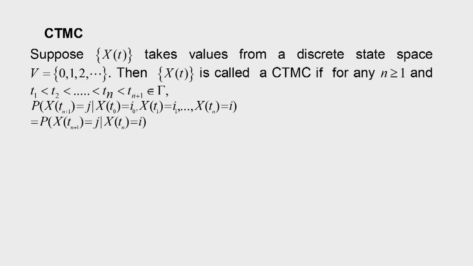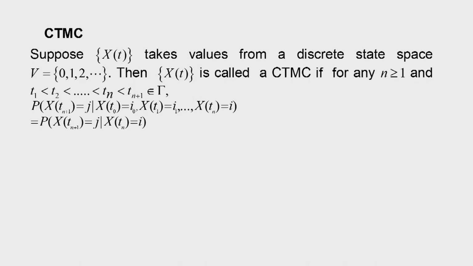Now the conditional probability that X(t_{n+1}) takes value j, given that X(t_0) is equal to i_0, X(t_1) is equal to i_1, like that up to X(t_n) is equal to i. If this conditional probability only depends on X(t_n) is equal to i, that is equal to the probability that X(t_{n+1}) is equal to j given X(t_n) is equal to i, then this process will be called a continuous time Markov chain.